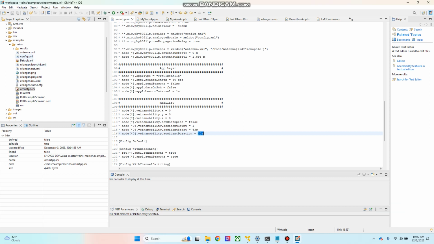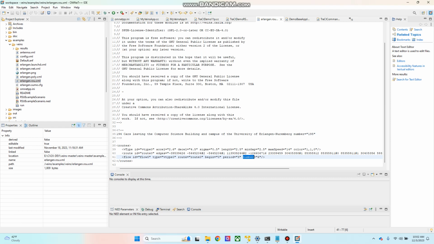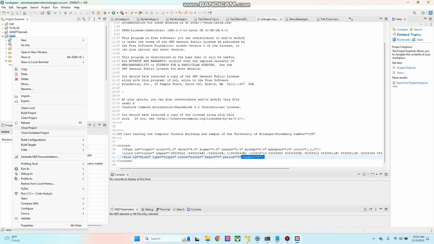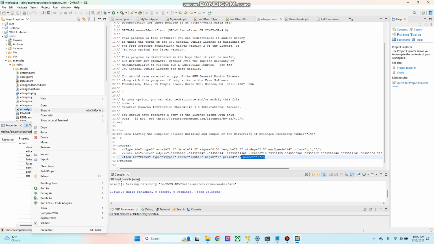I have also reduced the number of vehicles, which in the original simulation was 195 or 196. In this simulation I have reduced the number of vehicles to 6 using erlangen.rou.xml. Since I have modified some of the configurations, I need to build the project again. It will build immediately, and now I'm going to run my simulation.